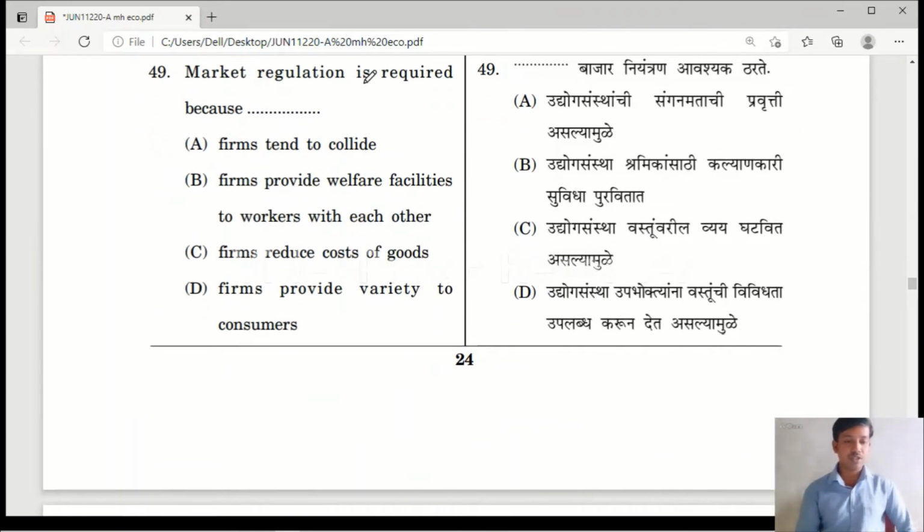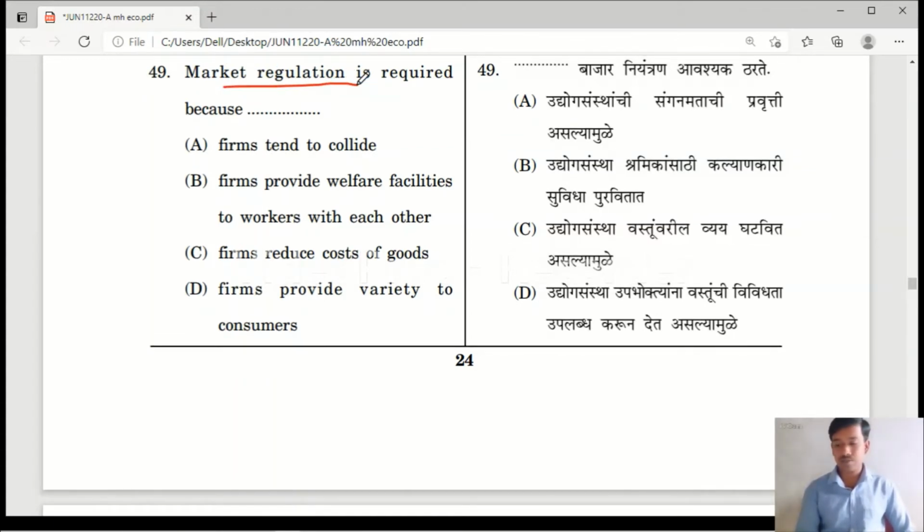Market regulation is required because option A, firms tend to collude. Option B, firms provide welfare facilities to workers with each other. Option C, firms reduce the cost of goods. Option D, firms provide variety to consumers. Why is market regulation required? What do you mean by market regulation?